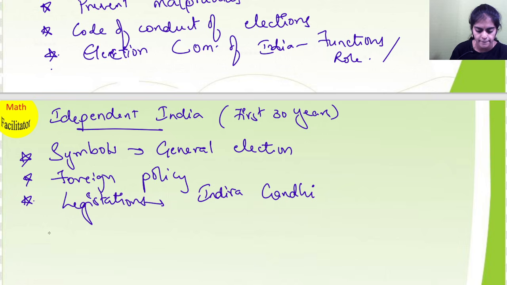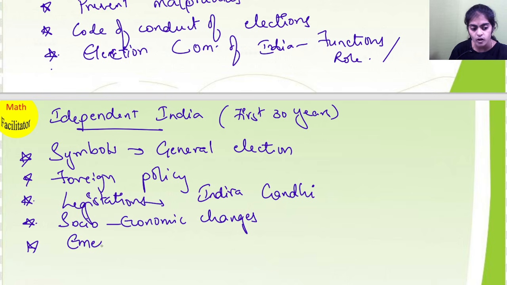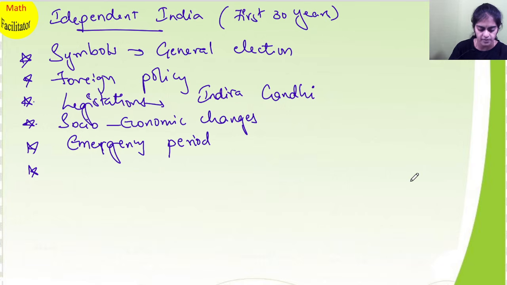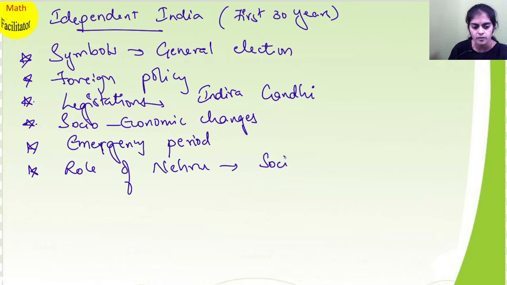Okay, and learn about the socio-economic changes which happened in the first 30 years, and learn about the situations which created the emergency period, very important again, and the situations which happened during the emergency period. And also learn the role of Nehru. Okay, so learn the role of Nehru in bringing the socio-economic changes. What do you say is the role of Nehru in the socio-economic changes in the first 30 years?